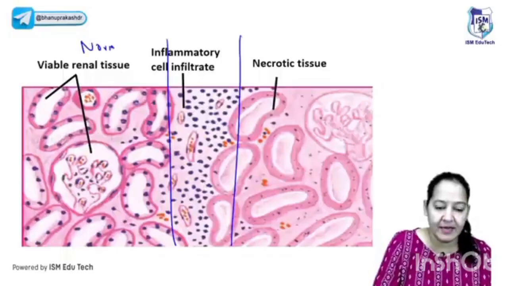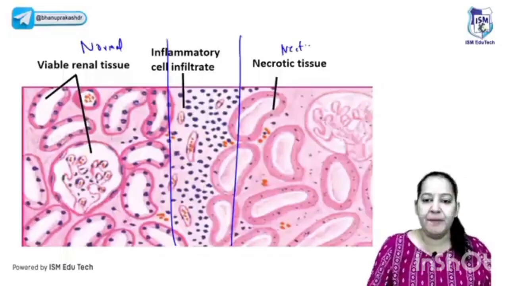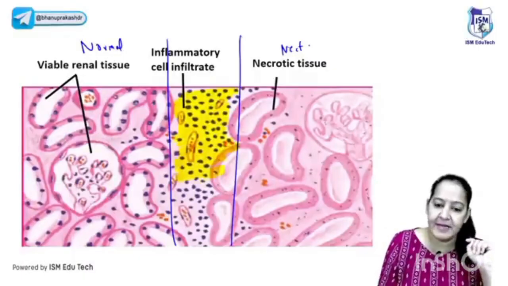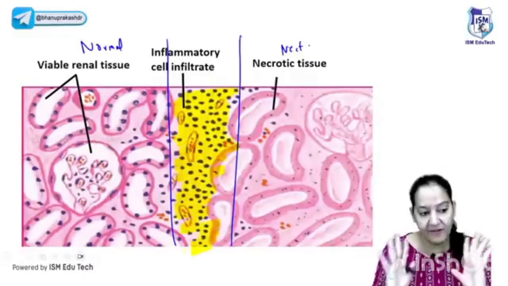You can see this is normal kidney and this is coagulative necrotic kidney. Compare, and at the junction, you can see the inflammation. Let me show you. The junction contains inflammatory cells, it contains lymphocytes. So in all necrosis, inflammation is a hallmark. Inflammation is present at the junction.